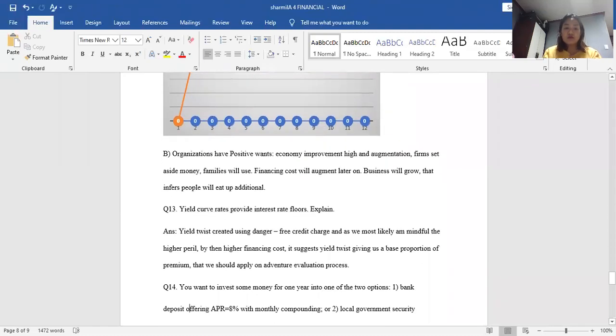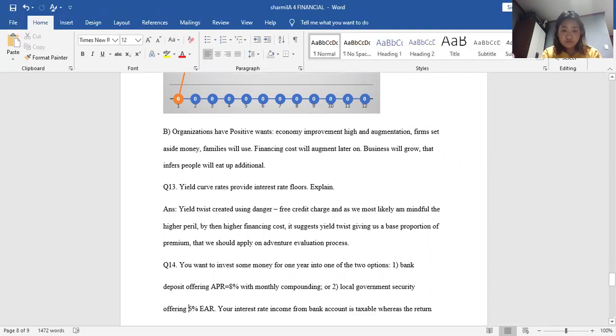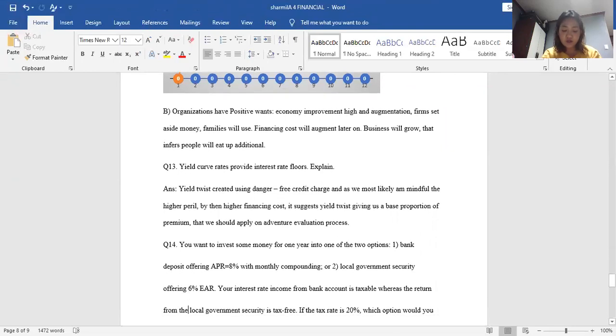Yield curve rates provide interest rate floors. Explain. Yield is defined as the return on an investment, typically quoted in annual terms, conceptually the same as an interest rate.